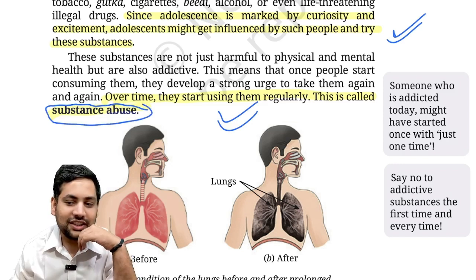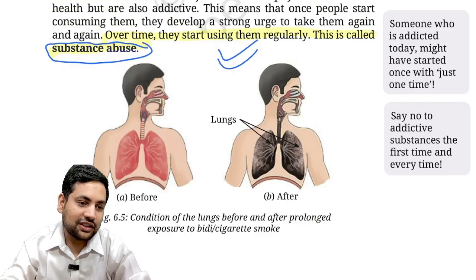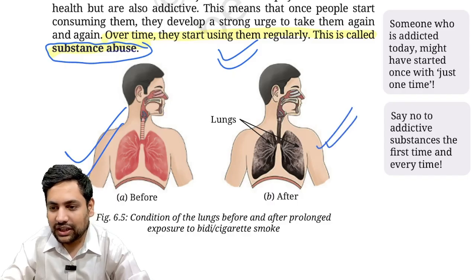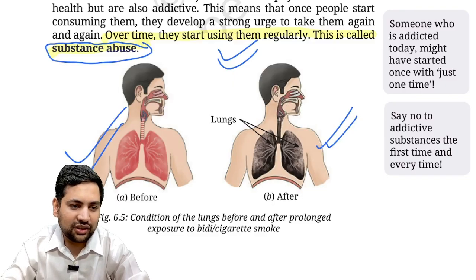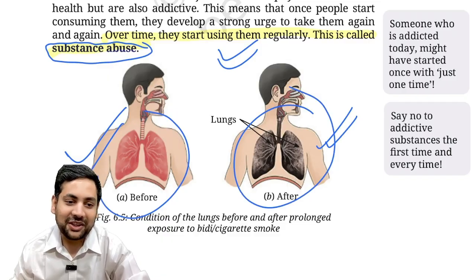Understood? Now you can see these lungs. This you must have seen before every movie also. This is a beautiful, healthy lung, and this is a completely dark lung because of smoking cigarettes or any kind of tobacco. Now in reality this is not this pink and this is not this black, but for children it is fine to make them very careful of this.